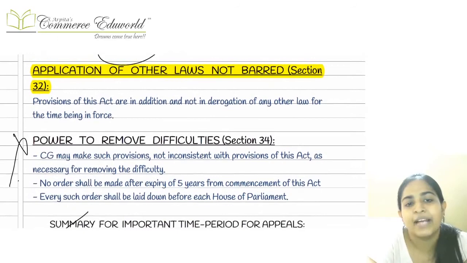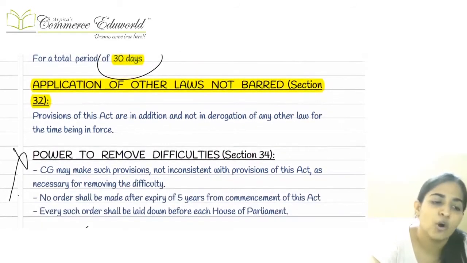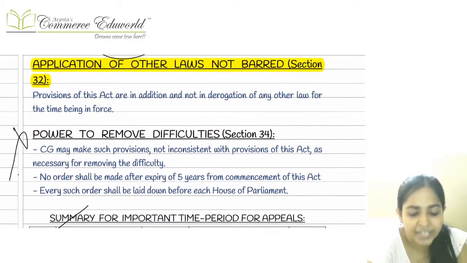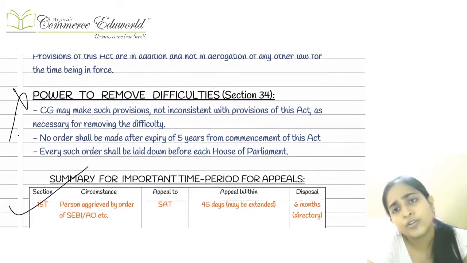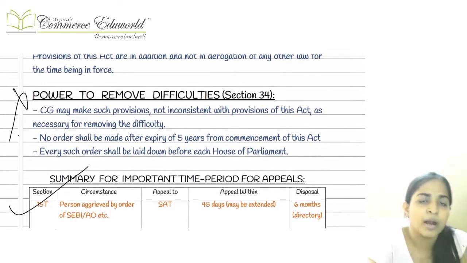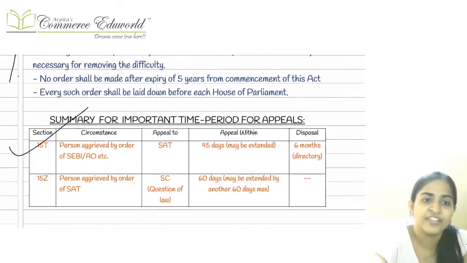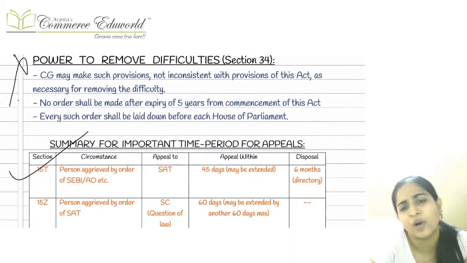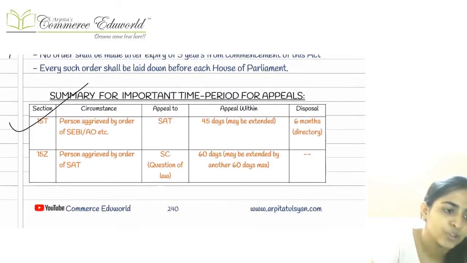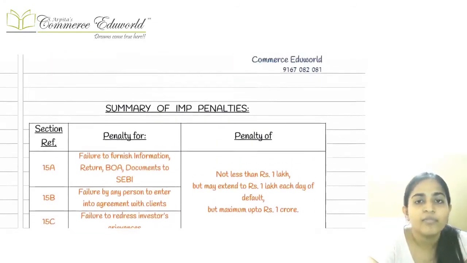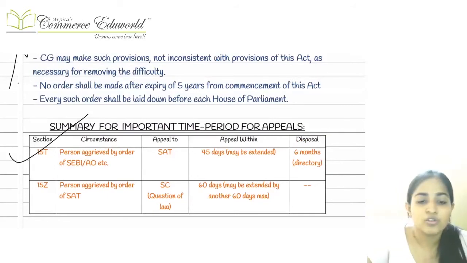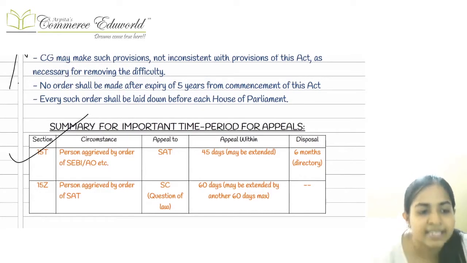And along with SEBI, other laws can also be clubbed. There is no such restriction that along with SEBI, no other law can be made applicable. So SEBI can be applied individually, and SEBI can be applied in conjunction with any other law also. And section number 34, I had told you, as of now this is not at all relevant because the time period has totally gone. And these are the appeal time periods which we have already revised. So this was all about our SEBI Act revision.